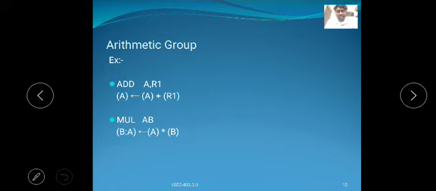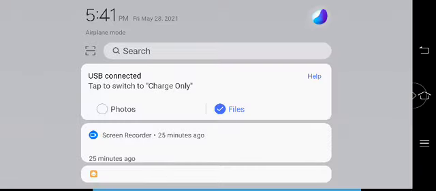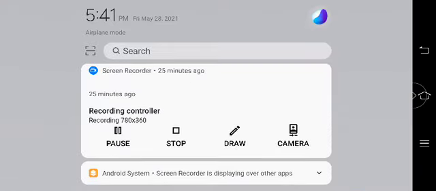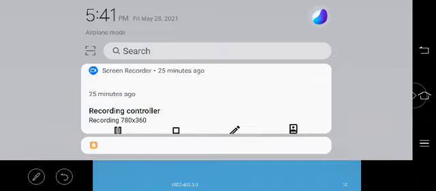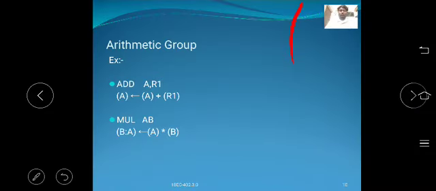All the additions are done with the A register as the destination of the result.